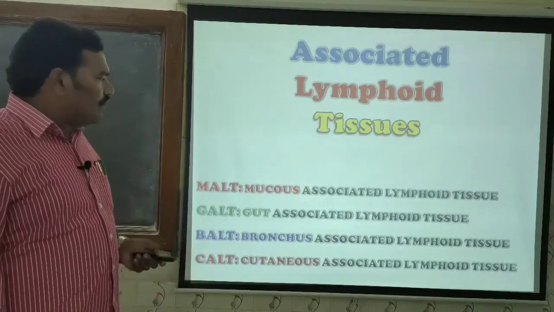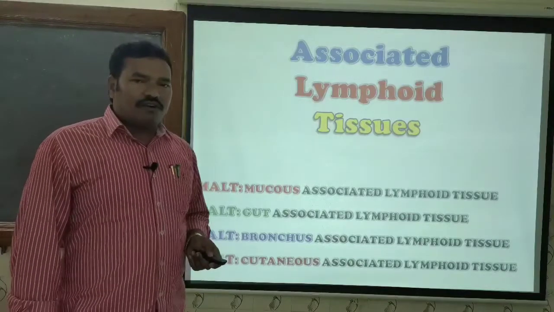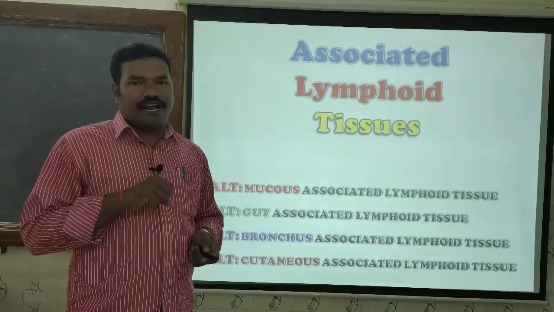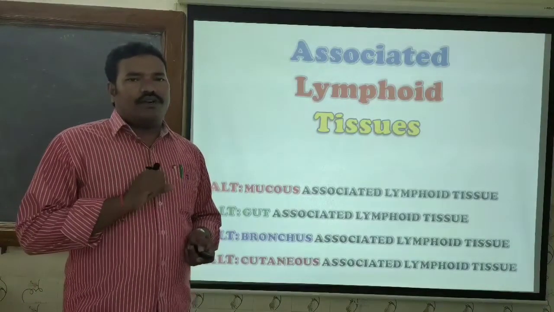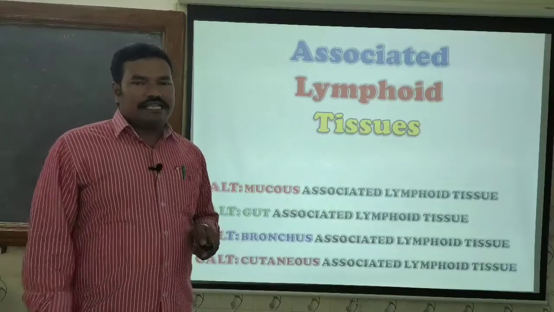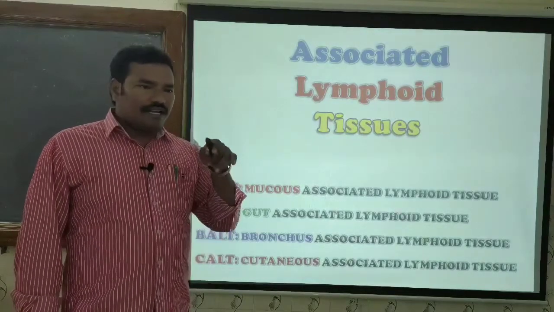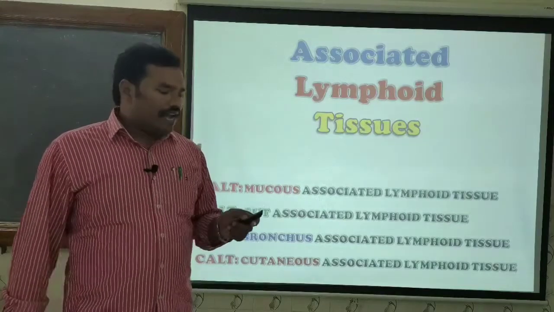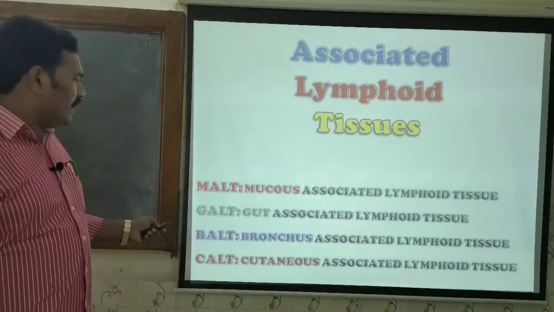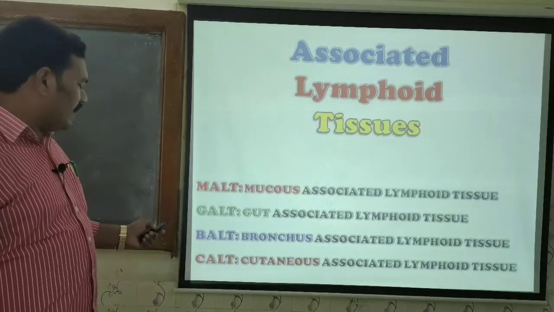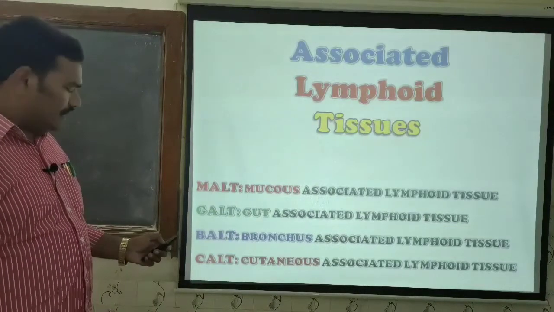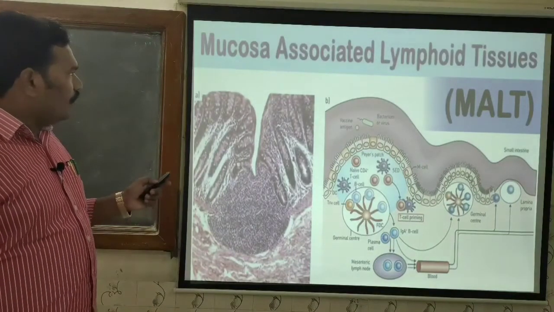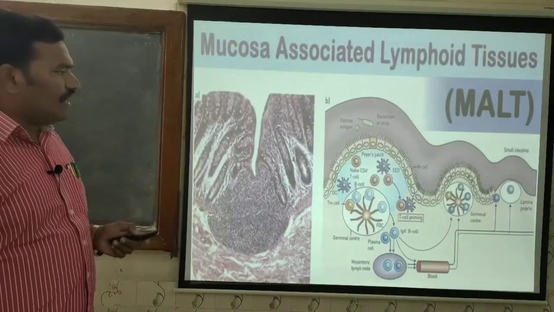That is, the mucus associated lymphoid tissue is not only found in the alimentary canal but also in the respiratory tract, the urogenital tract and also in the skin. Based upon the organ where they are found, we have given names like MALT, GALT, BALT and CALT. We will see the MALT, mucus associated lymphoid tissue.